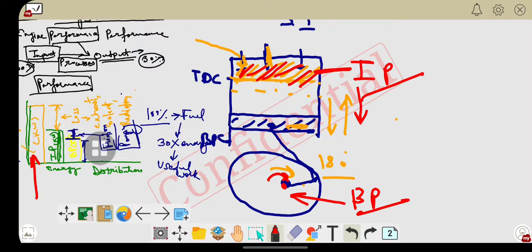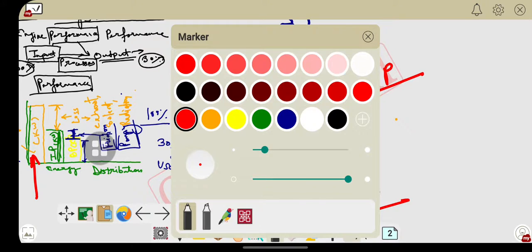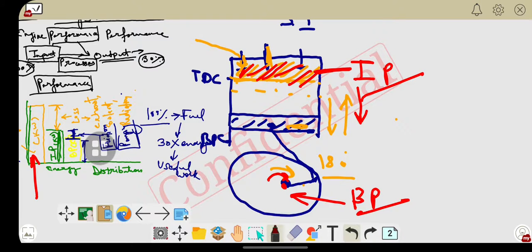Now here I want to tell you the various amounts of energy losses. Here we have mentioned the losses, on the left side of the part. These losses are due to the exhaust, coolant, and radiation.